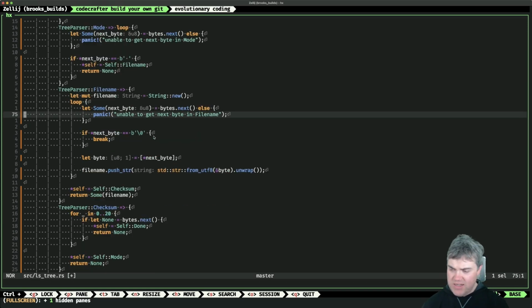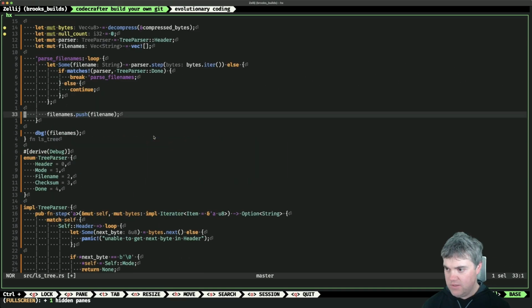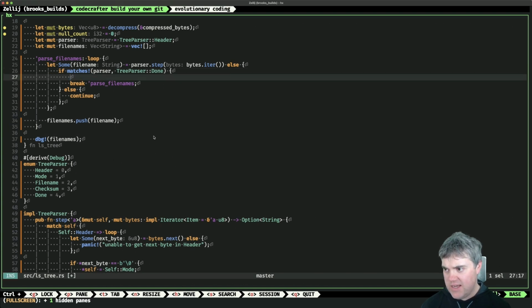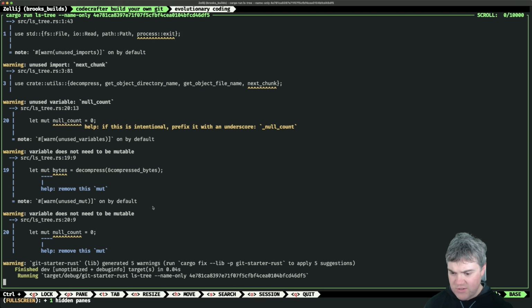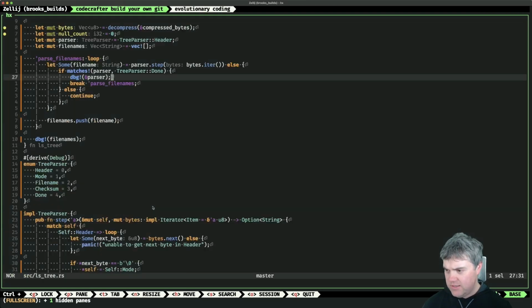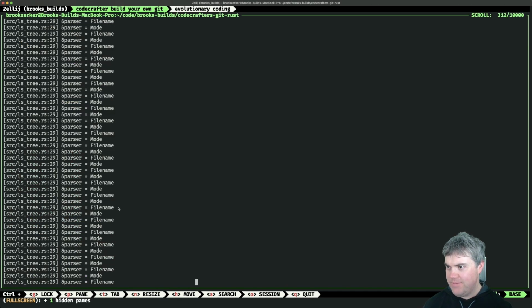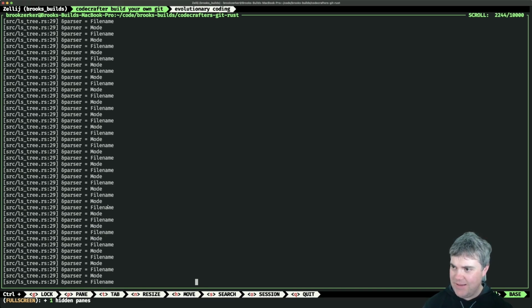Are you running anything in here? Let's see. So file name's push. Okay, so the parser is... I kind of want to see what it's like in the very beginning. So let's do, oh, I pressed Ctrl+C. Oh, now it's an infinite loop. Wait, didn't I? Oh, that's if it's done. Haha, no, I want that. That would have been too long. I probably should just quit out after like 5 loops or something.